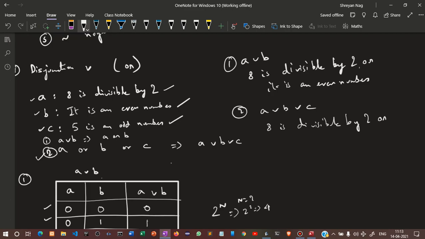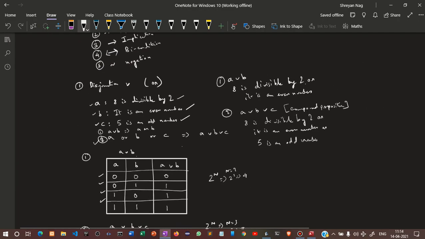So this becomes your compound proposition using disjunction. Alright.